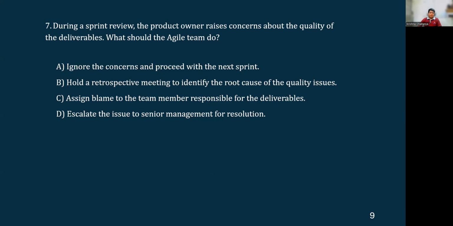Option B, hold a retrospective meeting to identify the root cause of the quality issues. Yes, this is the right approach because the team is discussing what can be done to improve the quality or address the quality issues, get to the root cause of it, and have a solution for eliminating or addressing those quality issues. Okay, that's the right approach, but we'll finalize only after looking at the rest of the options.